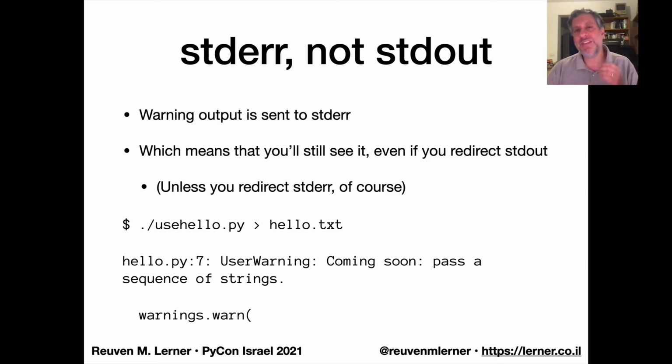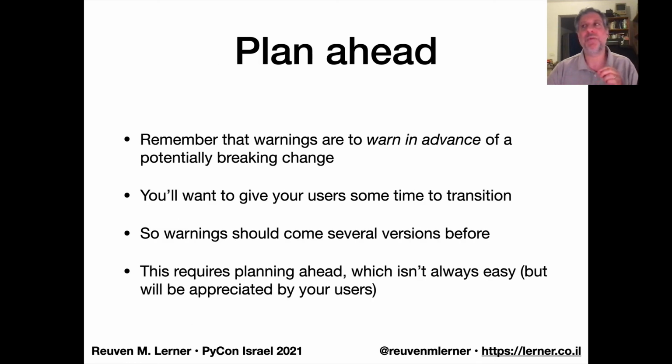So this means that you're going to have to do something to use warnings that you might not want to do. And that means plan ahead. If you don't plan ahead, then you're not going to be able to give warnings to your users before you change the API, before you make other big changes to the program. So warnings are there in advance, and that means you're going to need to give them a heads up. If you can give them a heads up 1 or 2 versions in advance, all the better.